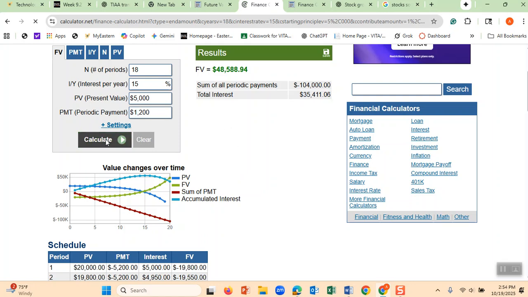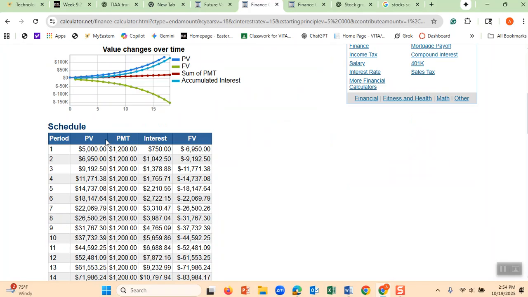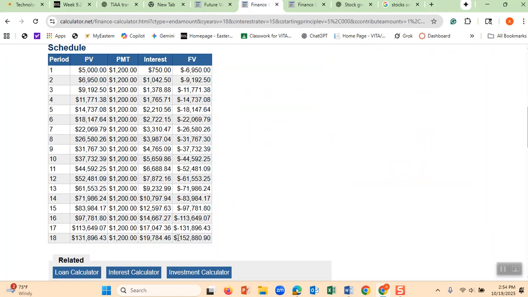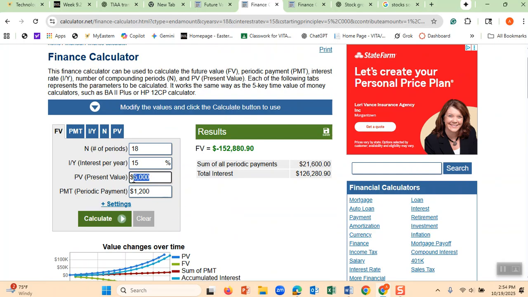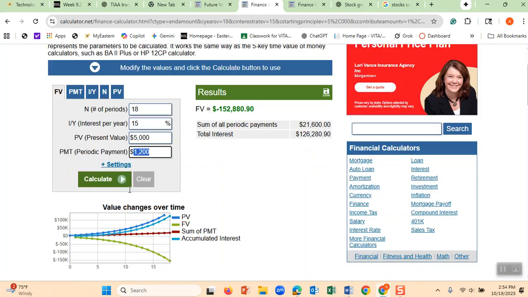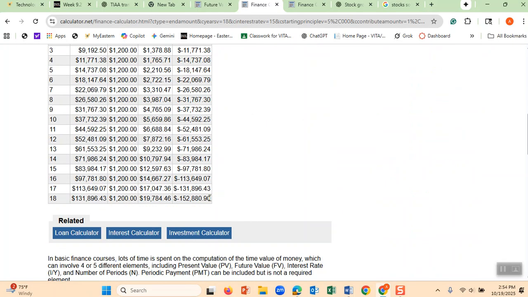Let's see what calculation, how much do we have for our child when she or he gets to age 18. We have 152,000. If you look at this negative, it is because you gave this one to the bank. It went out of your pocket. It is positive because the bank has to give it back to you. That's why it is negative.